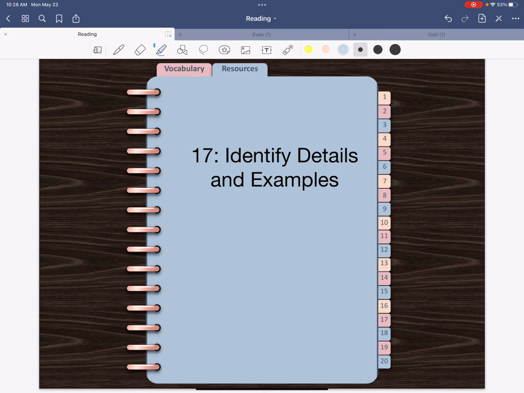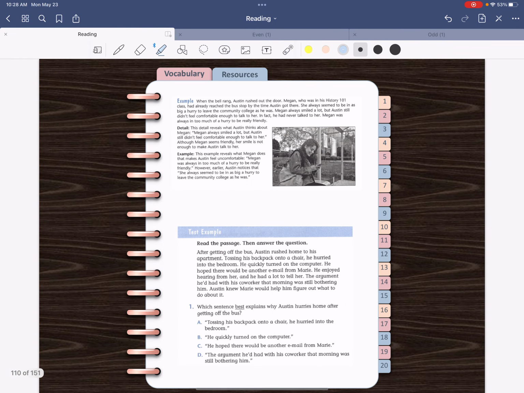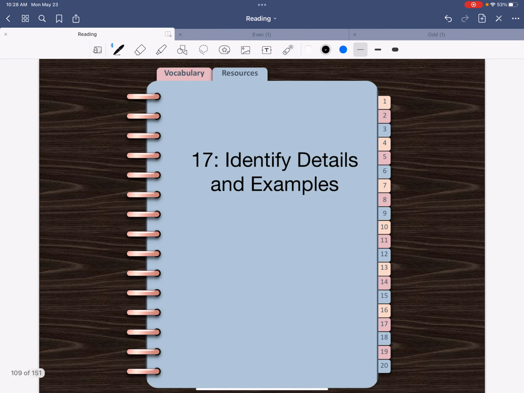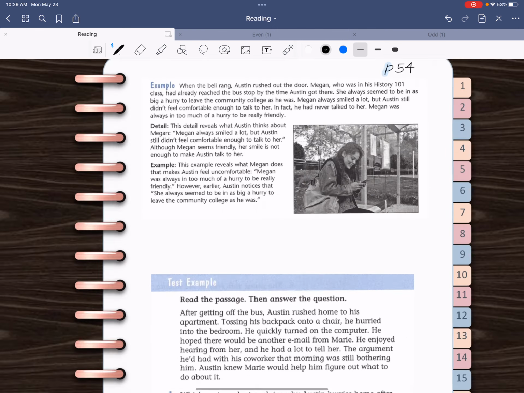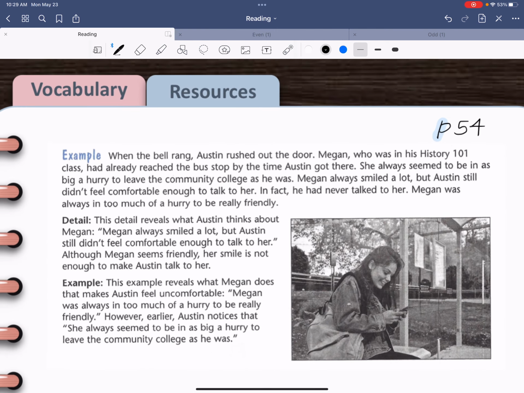We're looking at lesson 17 in this video, and that is on page 54. So page 54 is lesson 17, and the title of this one is Identify Details and Examples. And this is the example at the top of the page. Let's just read this passage.